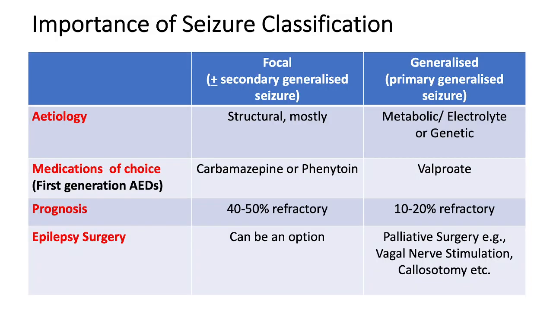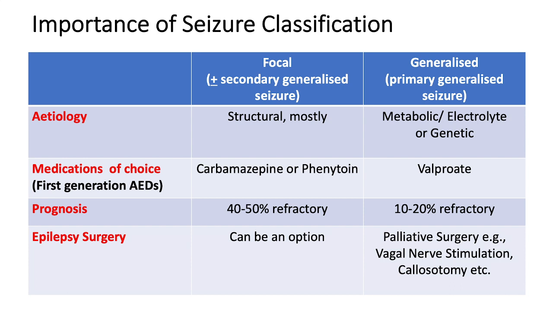Why is it important to differentiate focal from generalized onset seizures? Because the etiology, medications, prognosis, and the option for epilepsy surgery will be different. In focal onset seizures, the common cause is structural, and therefore there is a need to do neuroimaging, whereas in generalized seizures, especially childhood onset or juvenile onset seizures, imaging may not be necessary.